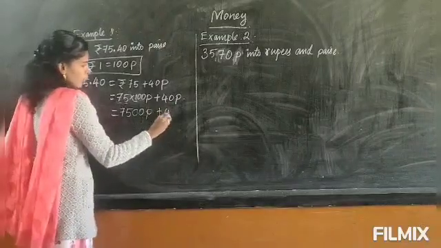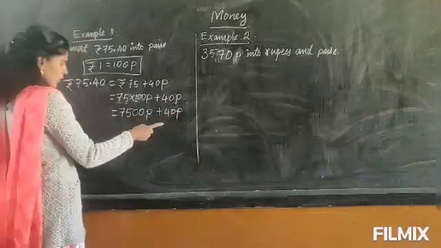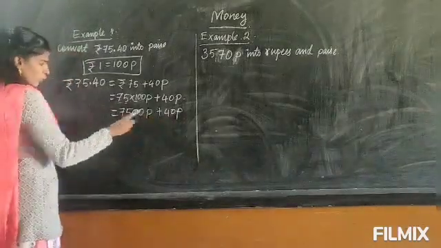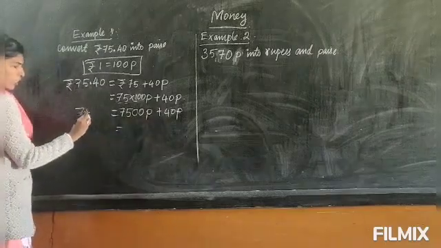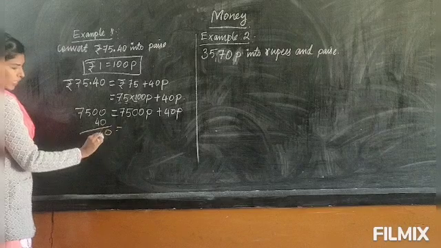Okay, plus 40 paise. Don't write only the number. You have to write it in what it is. You have to write whether it is rupees or paise. Okay, now this one you have to add. So those who are finding it difficult to add, arrange the digits in order and add. Like this you will arrange and add.